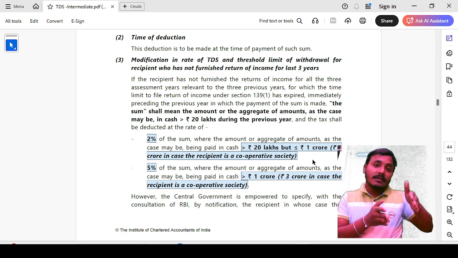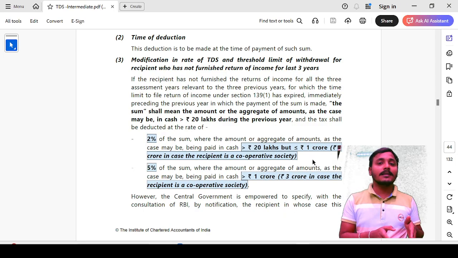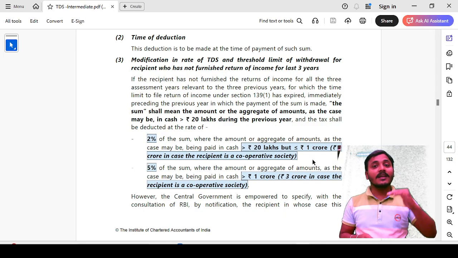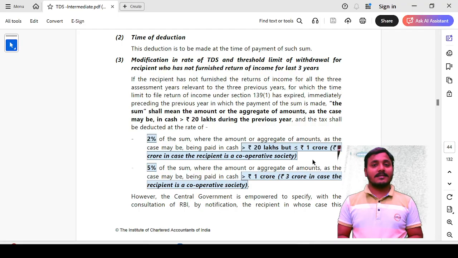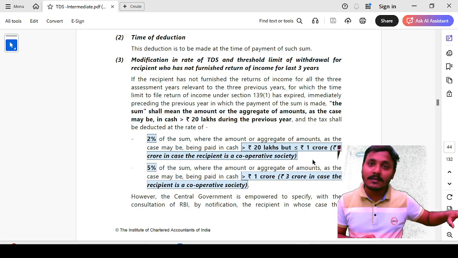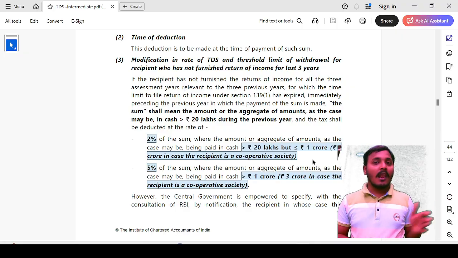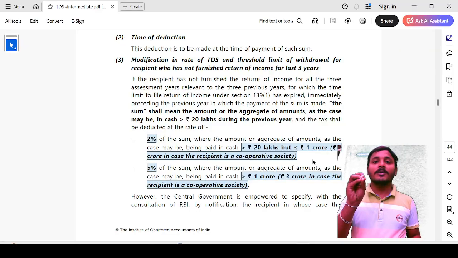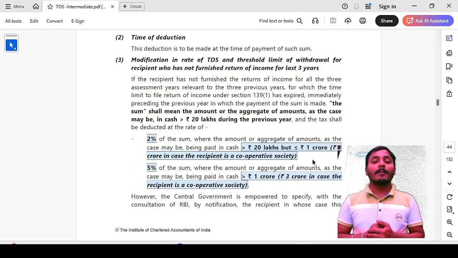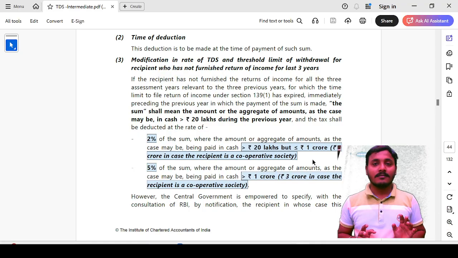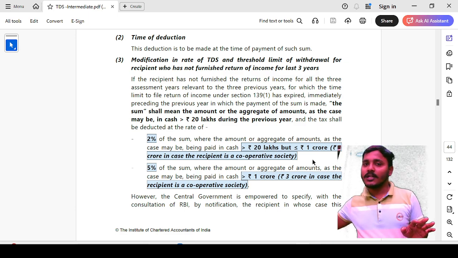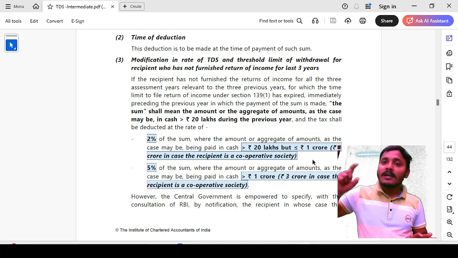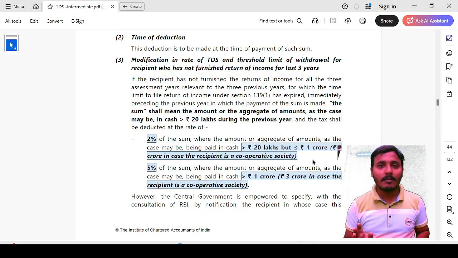Next, where non-filers of income tax return are withdrawing cash from the bank exceeding 1 crore, then the 5% TDS rate is applicable. Remember, where the person has not filed income tax return in the last 3 financial years, the 5% TDS rate will be applicable if the amount exceeds 1 crore. To summarize this entire scenario, simply: filers of income tax who have filed returns in the last 3 financial years, if the amount exceeds 1 crore, that exceeding amount attracts 2% TDS.